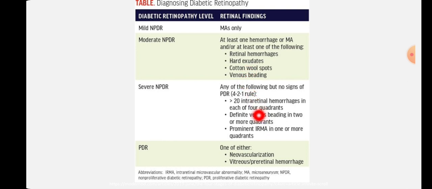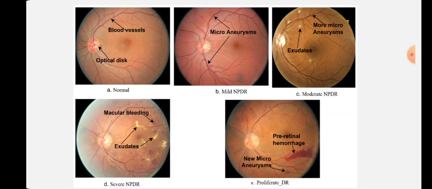So if I talk about PDR, once there is the starting of new vascularization, it is known as PDR. So NVE and NVD, there are two things. NVE means the new vessels are in the retina, or from the retina to the vitreous, ciliary body, iris, anywhere, and NVD means new vessels start growing in the disc itself. If some blood vessel starts growing over the vitreous area and it bursts, it will lead to formation of hemorrhages. Okay, so that is PDR.